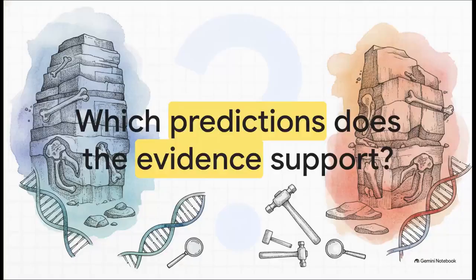As we wrap up this explainer on the source's wildly unorthodox framework, we want to echo the author's sentiment and leave you with this absolutely vital question about the scientific method itself. When two completely different scientific models look at the exact same rocks, the exact same dinosaur bones, and the exact same DNA, yet make vastly different predictions about reality, which one will the unyielding physical evidence ultimately support? That is the true beauty of testable science, and it's the ultimate puzzle for you to ponder long after we finish today.